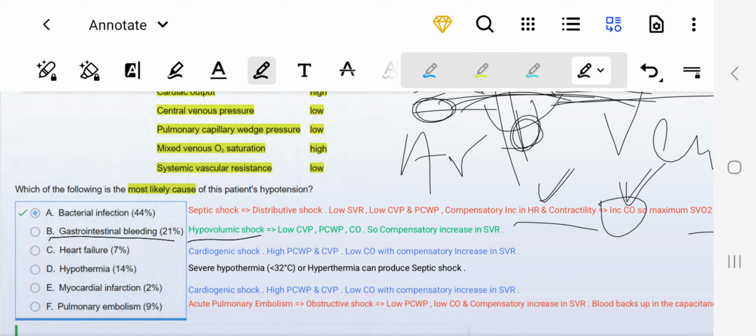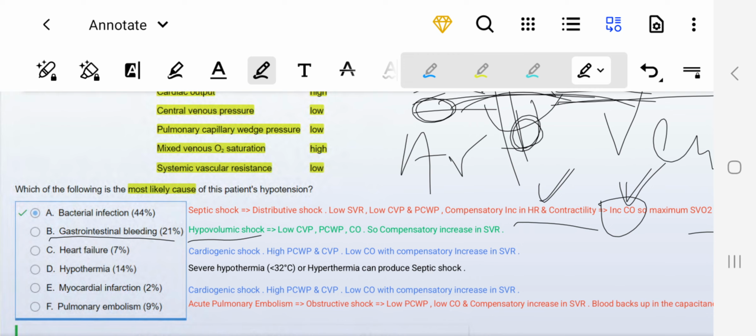So in this case, the venous return will be low, because the volume has decreased due to bleeding. Due to which there will be low central venous pressure, and also the pulmonary capillary wedge pressure will be decreased and cardiac output would be decreased.